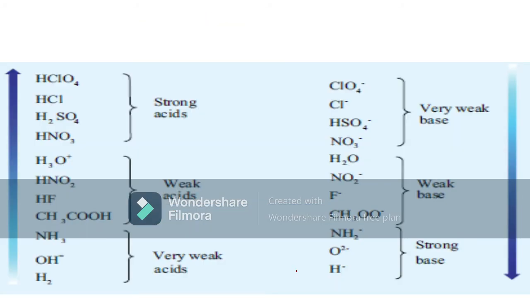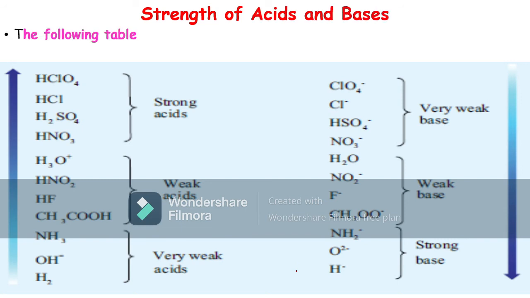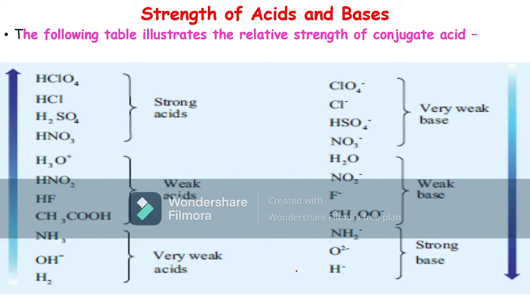Now let us see some conjugate acid-base pairs, the relative strength of conjugate acids and bases. Here perchloric acid, hydrochloric acid, sulfuric acid and nitric acid are the strong acids.